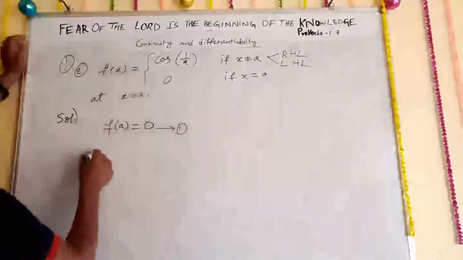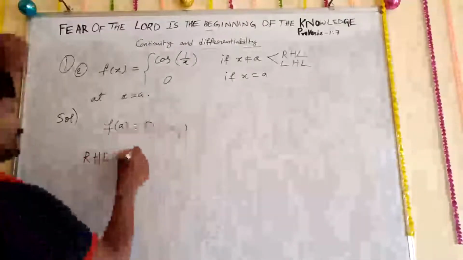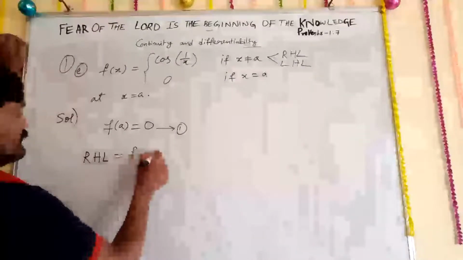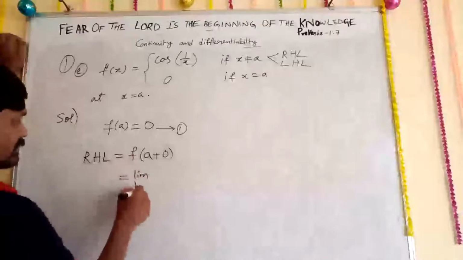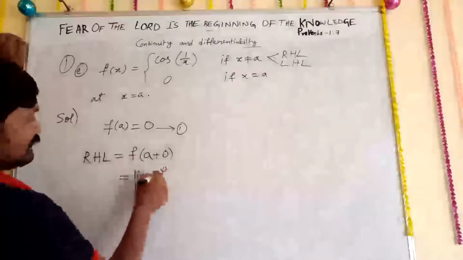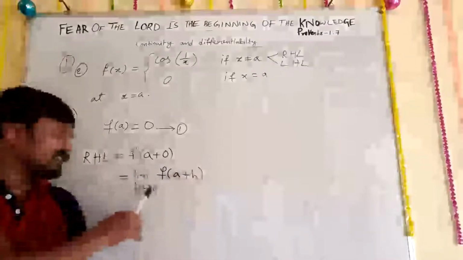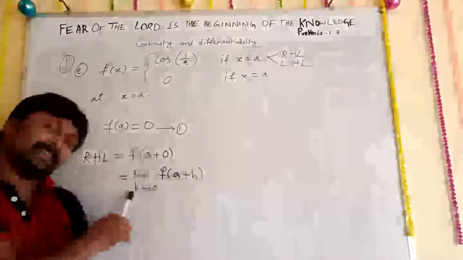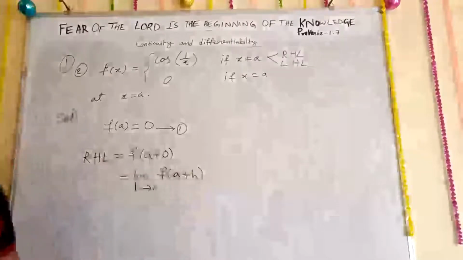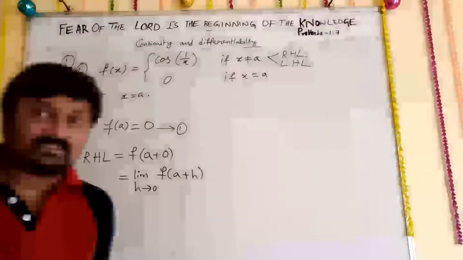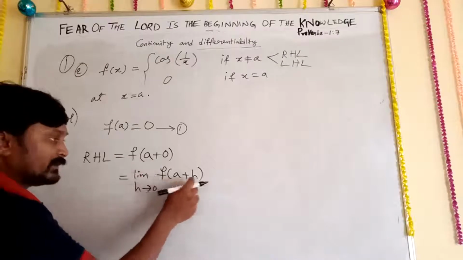So that is RHL I will take. You take LHL also first, whichever it is. So I'll take RHL, f of a plus 0, that is nothing but limit h tends to 0 of f of a plus h. Remember carefully, wherever 0 is there, in that place we need to substitute h, because h is a small value. Okay? Now limit h tends to 0 of f of a plus h.